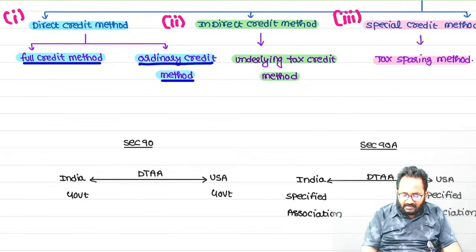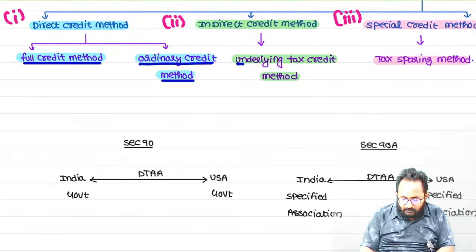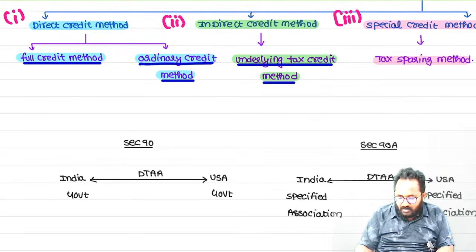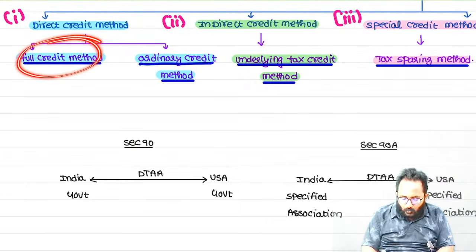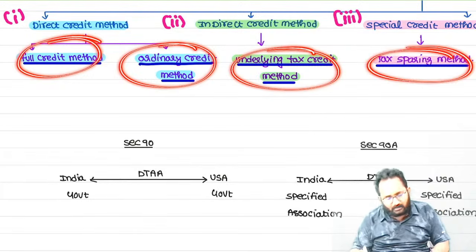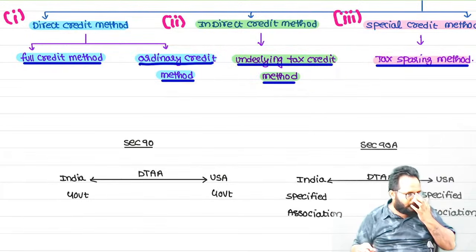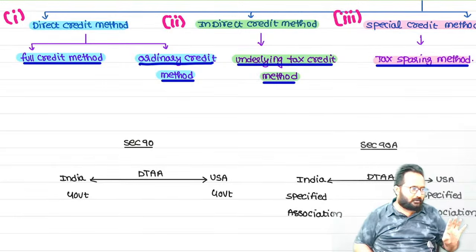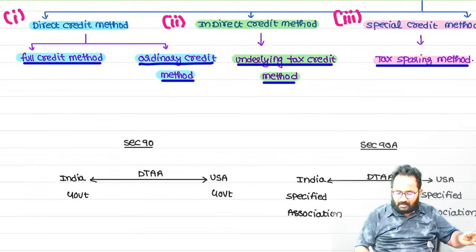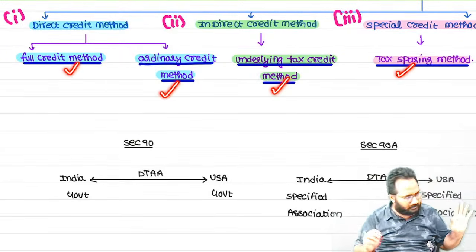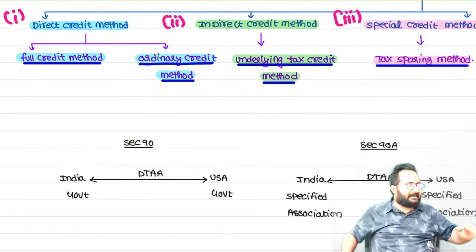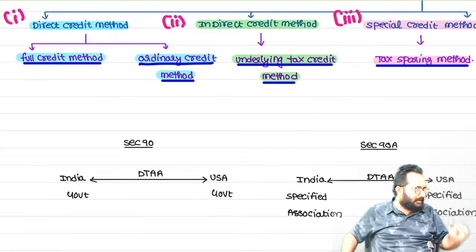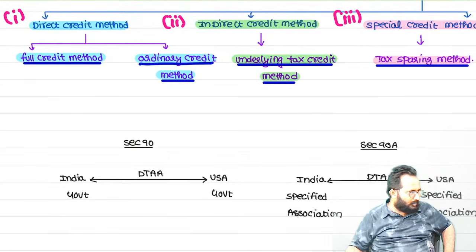Next, the indirect credit method example is the underlying tax credit method. The special credit method example is the tax paying method. So now we have to discuss these four methods in the credit method. How many methods are there in the credit method? Four: full credit, ordinary credit, underlying credit, tax paying method. I will take one question and discuss full credit as well as ordinary credit totally by using that question only. Okay, shall we take?